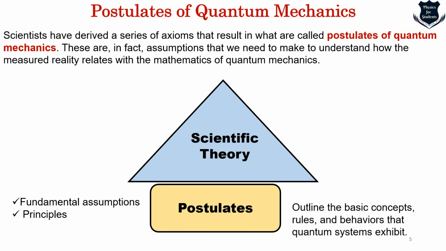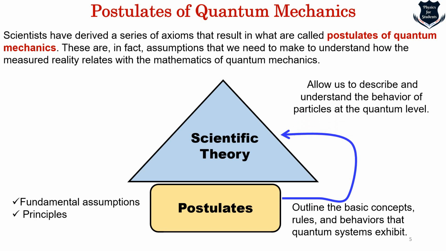So you see, these postulates actually are at the base of the pyramid, that is, a building block of any knowledge. It outlines the behavior and the basic concepts that rule the quantum systems. So from postulates we go to the scientific theory, which allows us to describe and understand the behavior of particles at the quantum level. These fundamental assumptions and principles help us to understand quantum mechanics better, and based on this scientific knowledge is built. If you do not have the postulates, the entire pyramid of the scientific theory will break down.